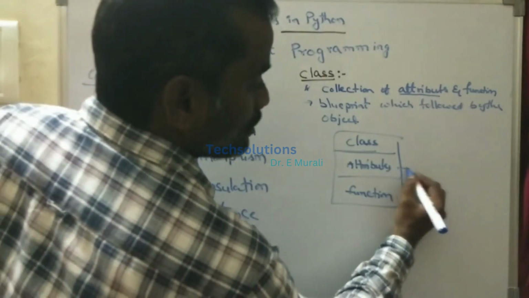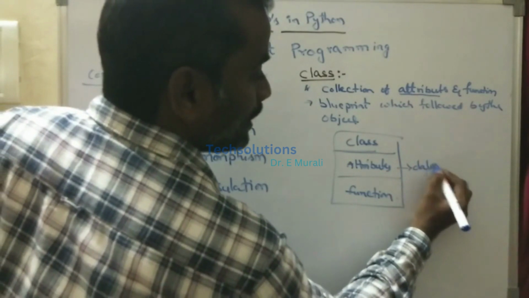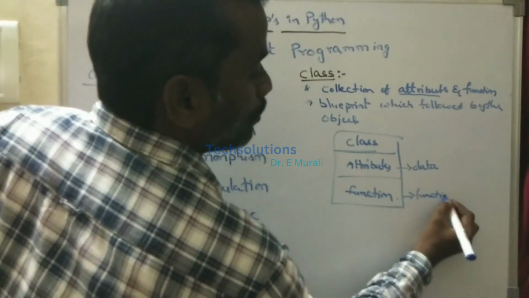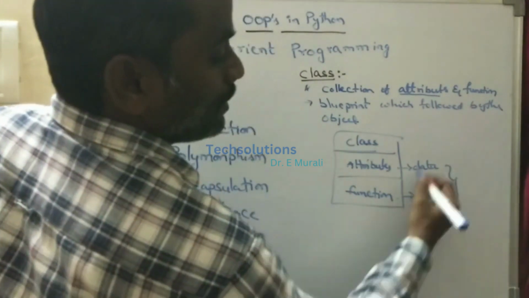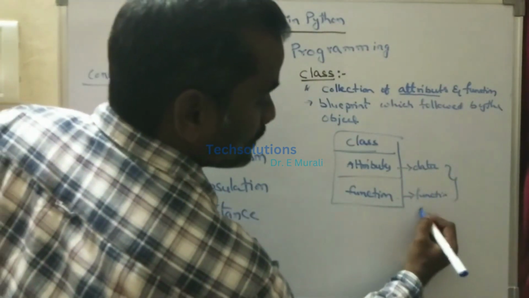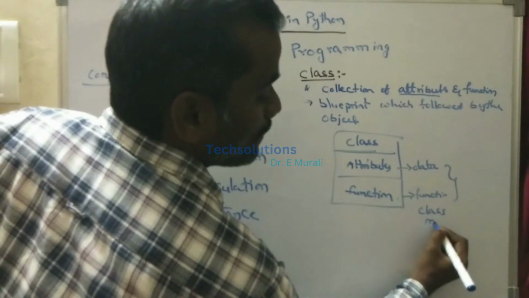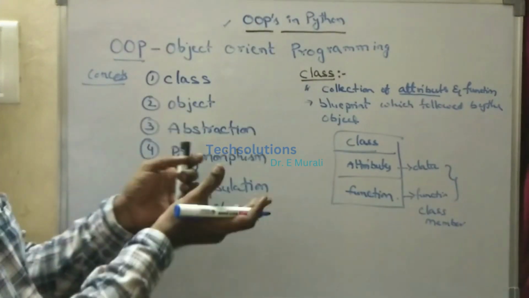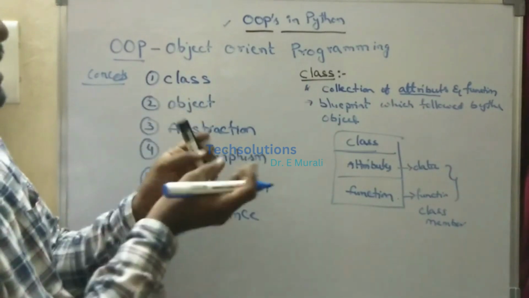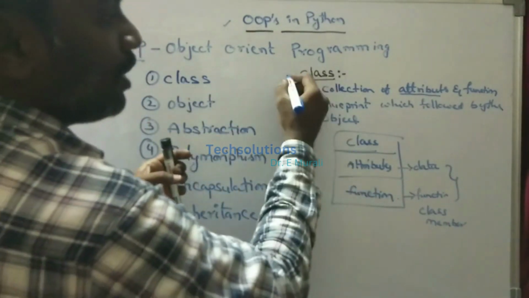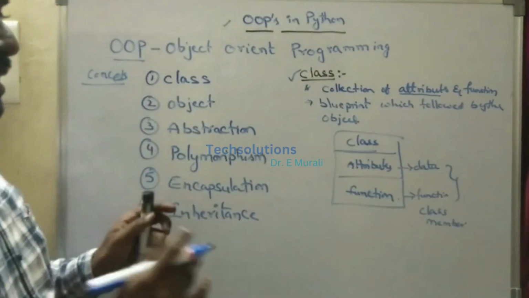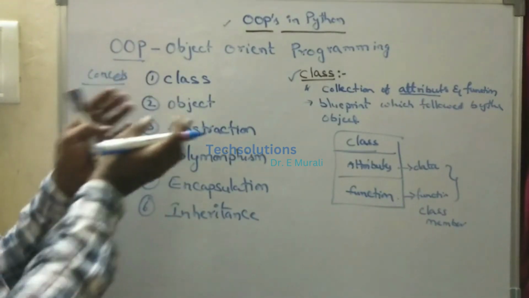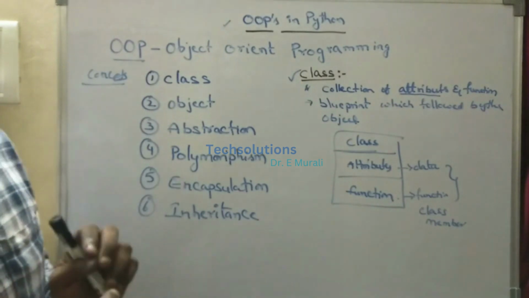What is meant by attributes? The attributes are nothing but data. What is meant by function? Simply a function. These two, data and function, are called class members. Simply we can say a collection of variables and a collection of functions is called a class. Clear? We will see one by one: what is meant by class, object, abstraction, and so on.